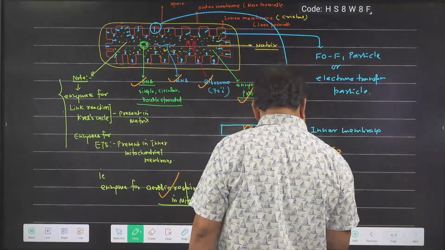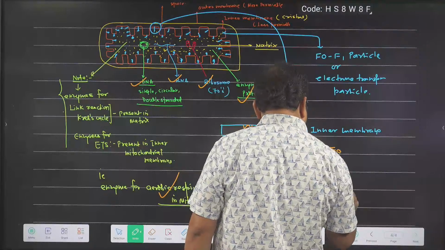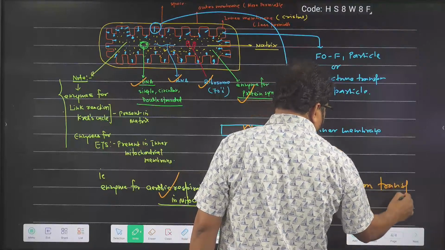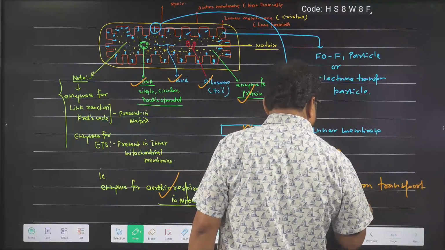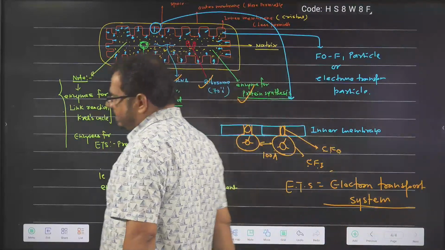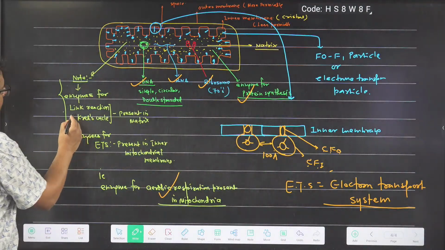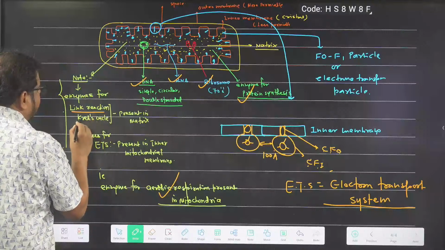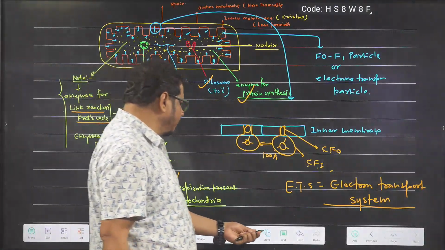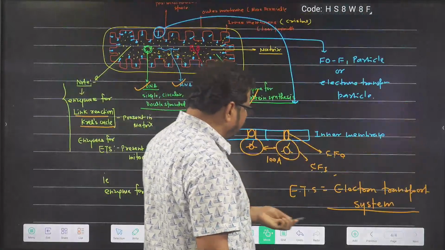ETS means electron transport system. You will study it in second year. ETS stands for electron transport system. And what is electron transport system? You will study it in the second year. Got the idea? These terms I wrote will be used in second year. Link reaction, Krebs cycle. What is this? Now we are coming to the function of mitochondria. Okay, structure is over. Now function.